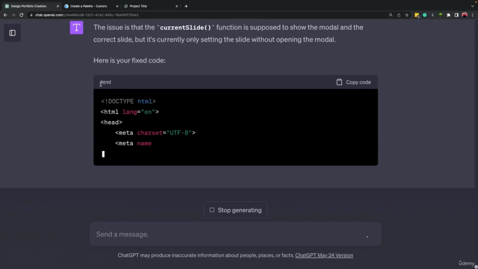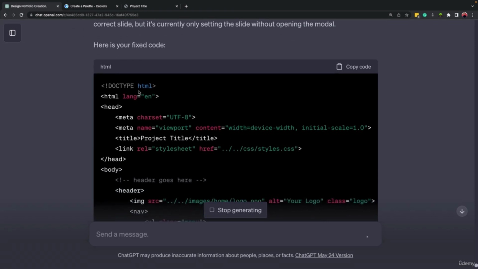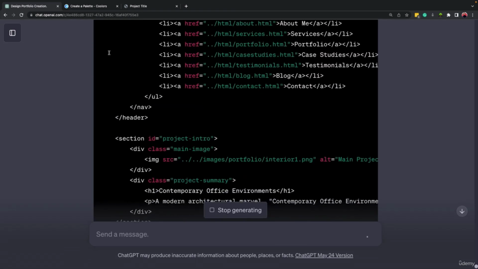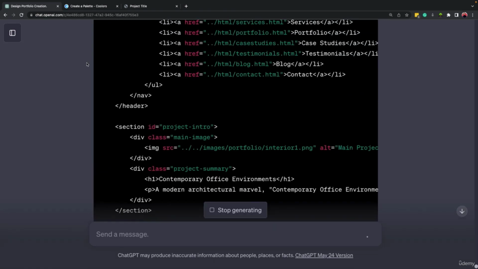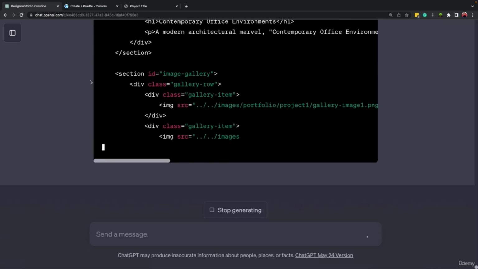So it looked at it and found the problem. The issue is with this function, it's supposed to show the modal, and currently it's not doing that. So it is rewriting the whole code, and it fixed it as well. Let's wait for this part to complete.